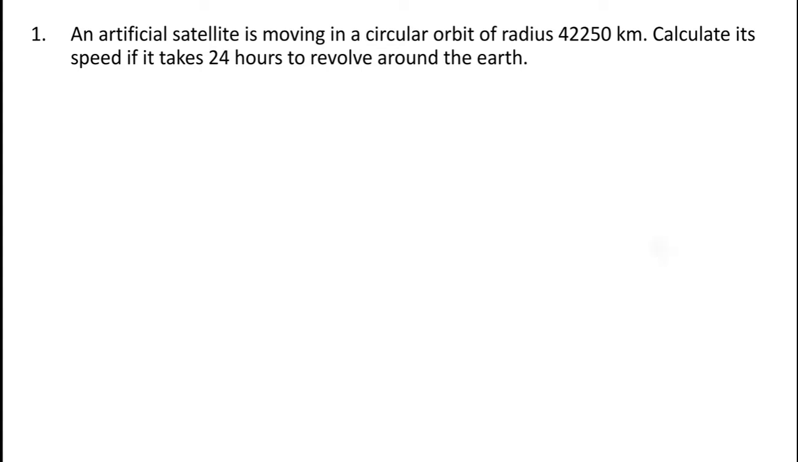Now let us suppose this blue sphere represents the earth and there is a circular orbit around the earth. Now let us suppose the satellite is moving in this circular orbit of radius 42,250 km. Let us collect all the information given in this question.